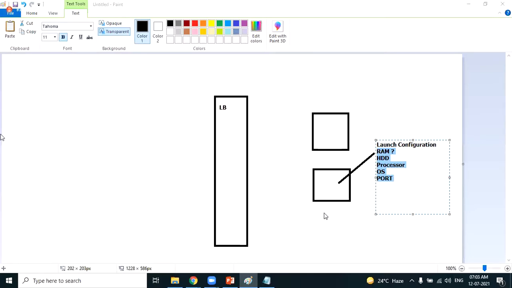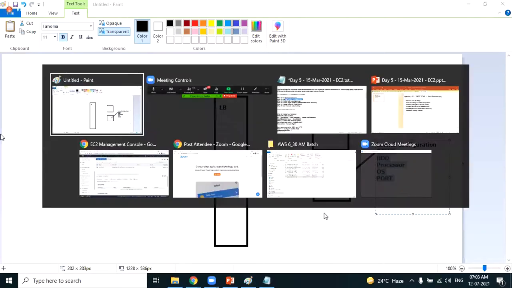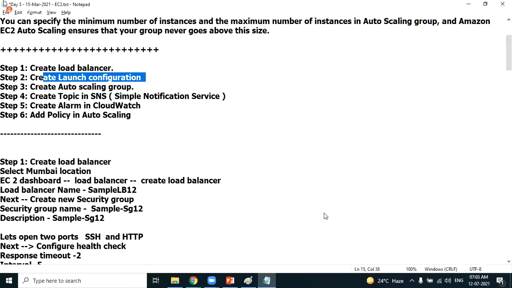So I have one doubt. We define everything in launch configuration. Exactly, the minimum and maximum threshold of the EC2 instances: the minimum number of EC2 machines and the maximum number of EC2 machines. We mention it in auto scaling, not in launch configuration. Auto scaling group, step 3. And one more thing, sir.